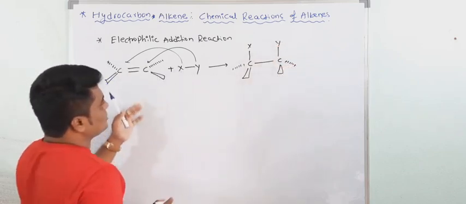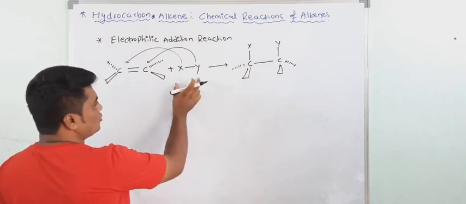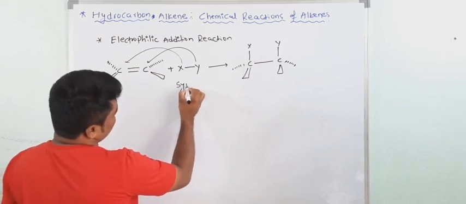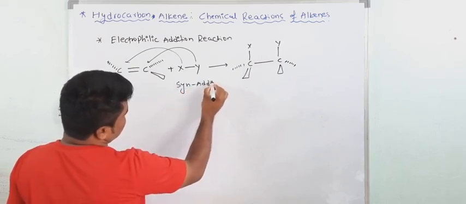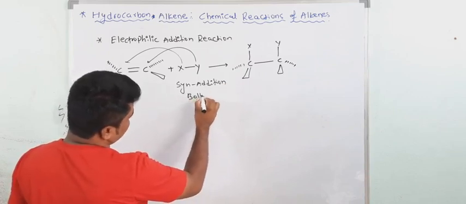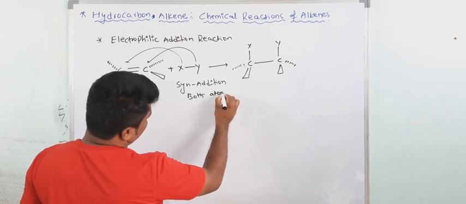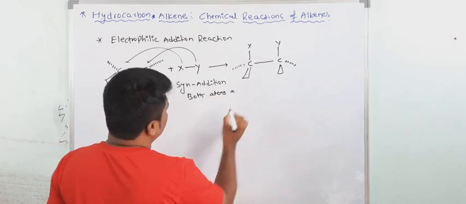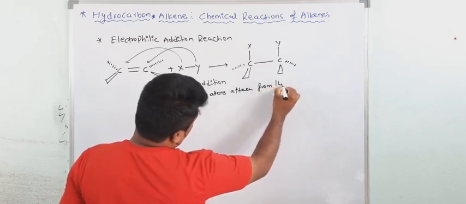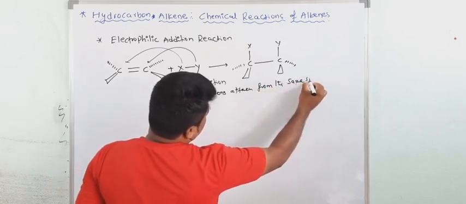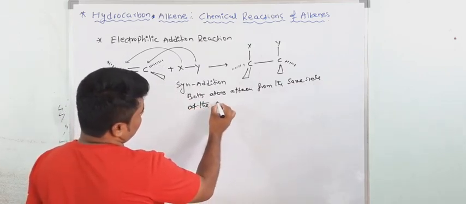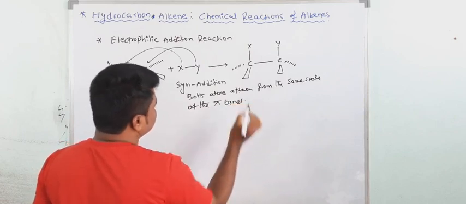When the electrophile adds from the same side, this type of addition is known as syn addition. Both atoms attach from the same side of the pi bond. Okay, this is the first case.